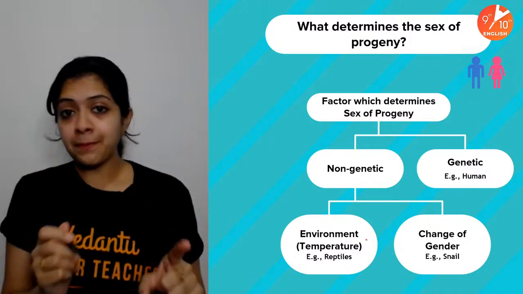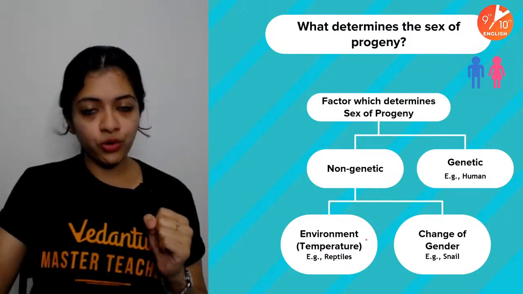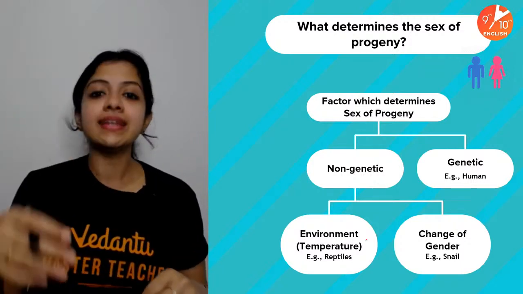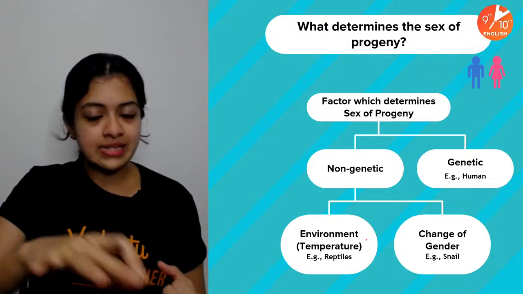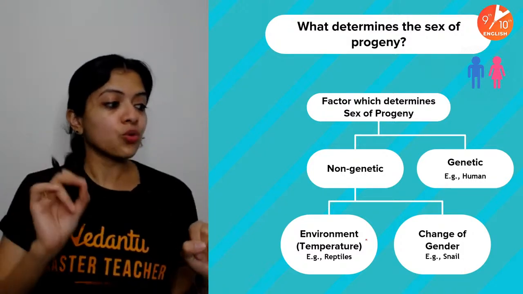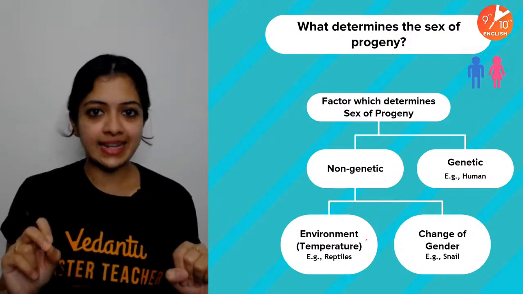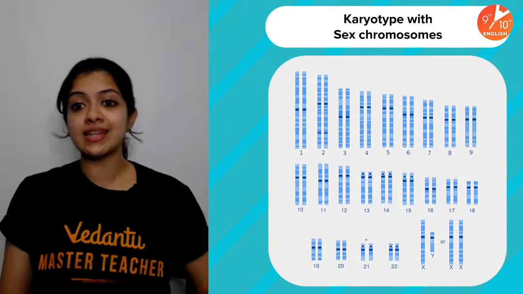Children, remember, this is the chapter in one shot. So I would like to focus more on the concepts which are mainly exam favorites. If you want to know more about the concepts which we have been having an overview of, please go back to the main playlist. You will find everything discussed well in detail there. Okay, children. Now, genetic, as in the case of humans, let's focus on that.